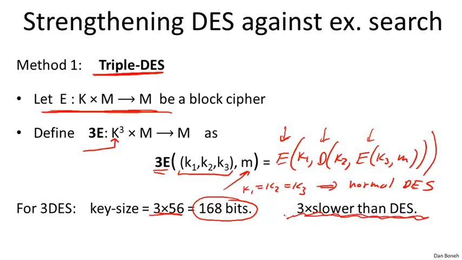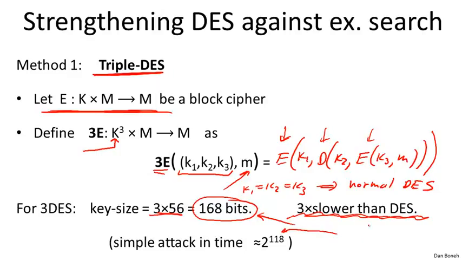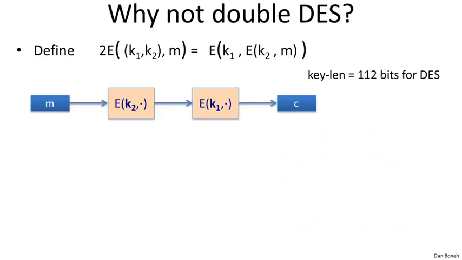Now, I want to mention that you might think that triple DES has security 2^168, but in fact, there is a simple attack that runs in time 2^118, and I want to show you how that attack works. But 2^118 is still a large number. In fact, anything bigger than 2^90 is considered sufficiently secure. 2^118 is definitely sufficiently secure against exhaustive search, and generally is considered a high enough level of security. So clearly, triple DES is 3 times as slow as DES.